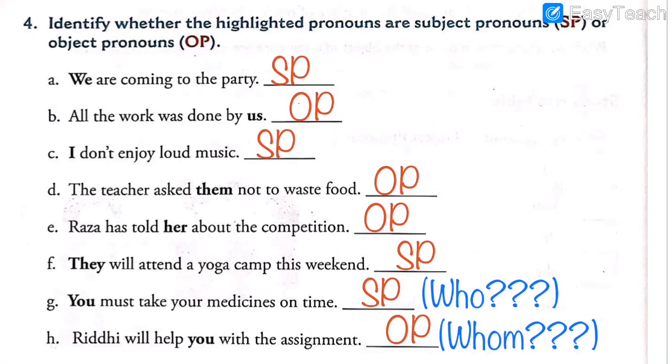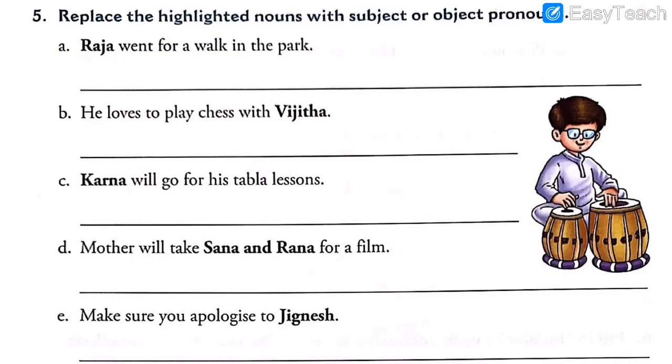Now moving ahead to the next exercise. Now you will leave a line and give the heading exercise 5. Replace the highlighted nouns with subject or object pronouns. The nouns which are highlighted in the sentences, we have to replace those nouns. We have to replace those names of people with the pronouns. As you can see in the sentences, the highlighted words are the names of the people: Raja, Vijita, Karna, etc. So we have to write pronouns instead of these names.